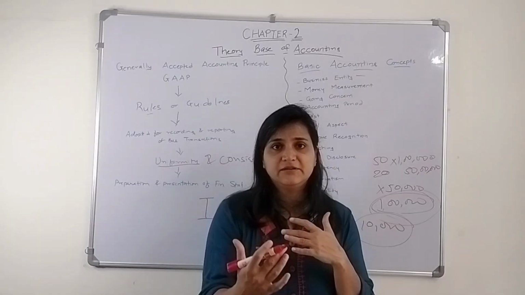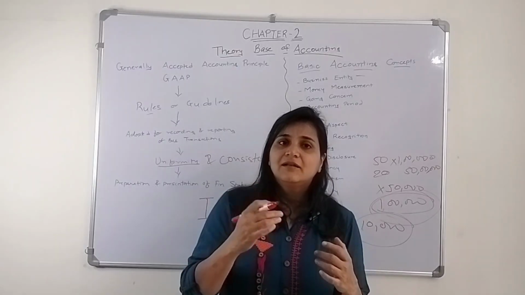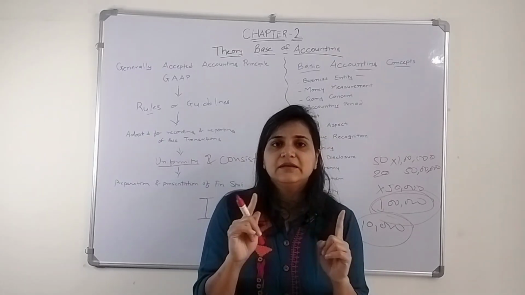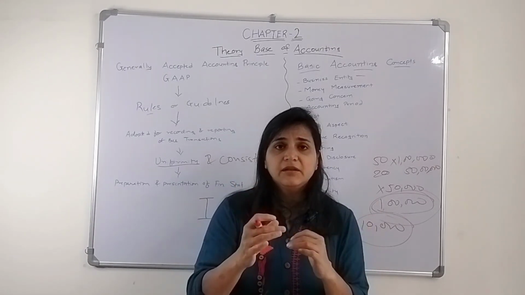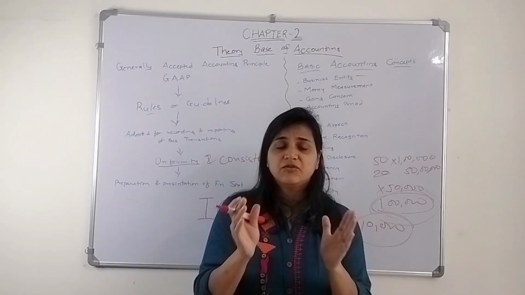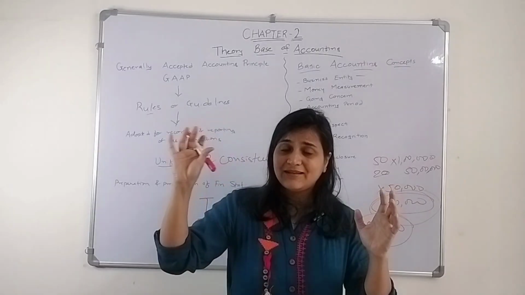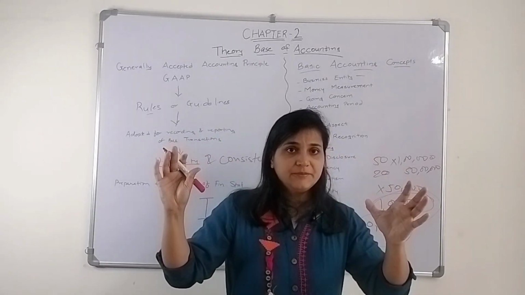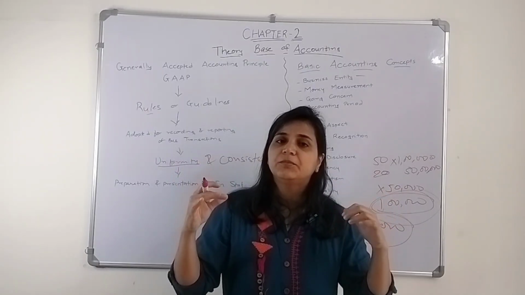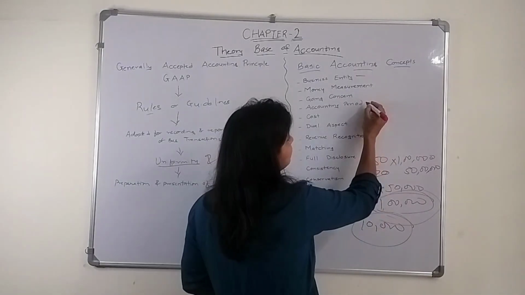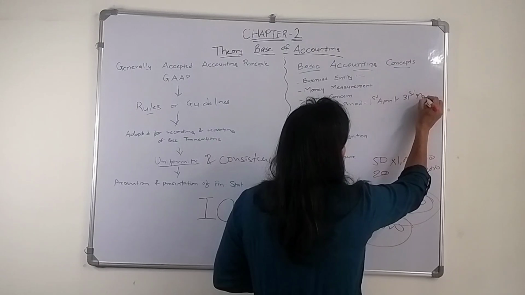you are in 11th standard, your 11th standard will be there for 1 year. Okay, then 12th standard, like every year there is one particular year. Similarly in accounts, when we are preparing the books of accounts, there is a particular year that we have to follow. The Income Tax Act and the Companies Act have also specified that we have to follow a particular year in which we are supposed to prepare our books of accounts. Usually it starts from 1st April and ends on 31st March.